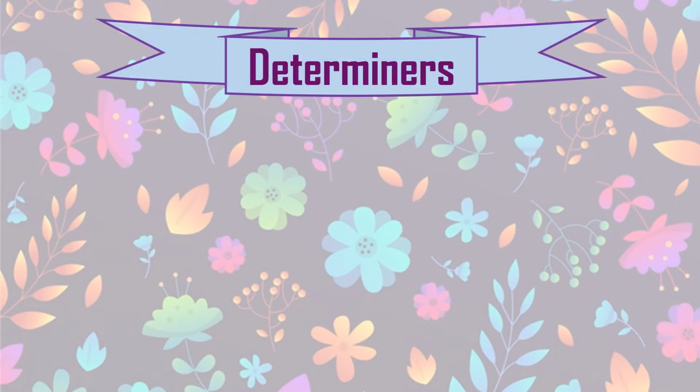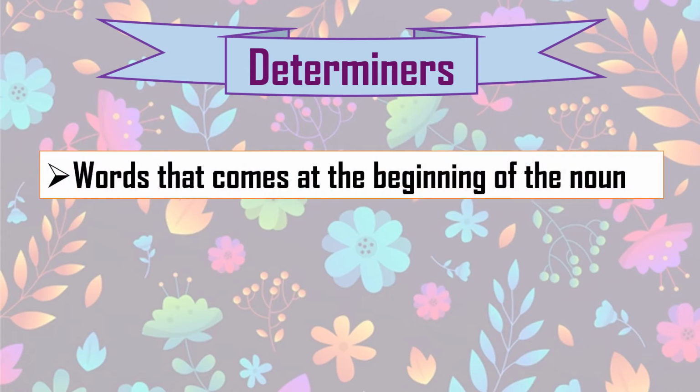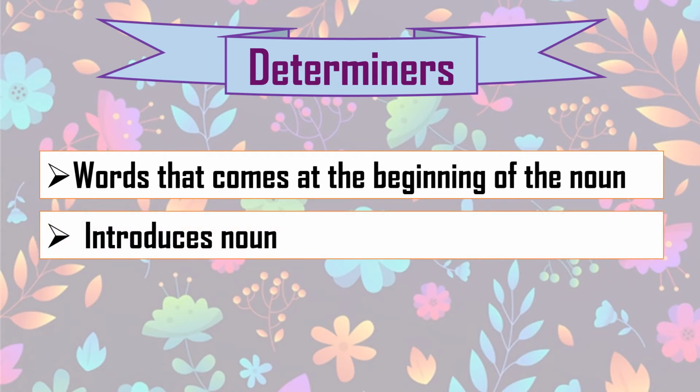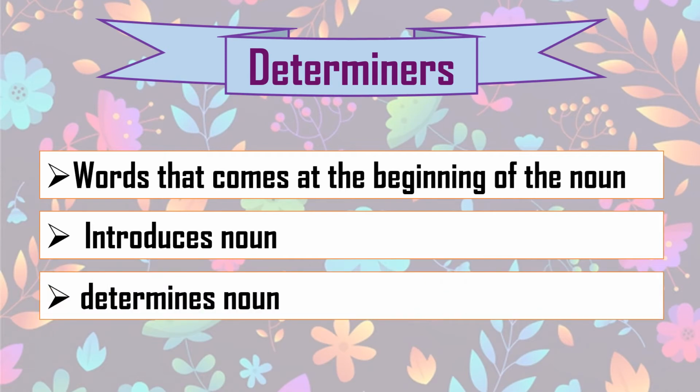So now let's revise them one by one, what we have learned yet. Words that come at the beginning of the noun is a determiner. Beginning of the noun, remember that word. It introduces the noun. It does not describe it, but it introduces and determines the noun.